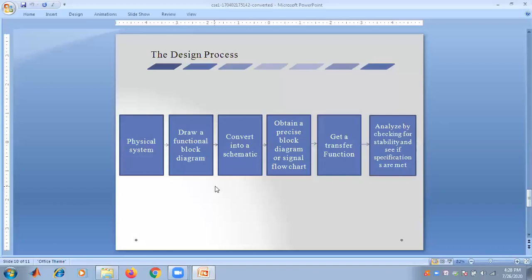We have a physical system, we draw a functional block diagram of that system, then convert it into a schematic diagram, followed by obtaining a precise block diagram or signal flow chart. We will get a transfer function from that and analyze by checking for stability and see if specifications are met or not. We will comment on the stability of that particular physical system.